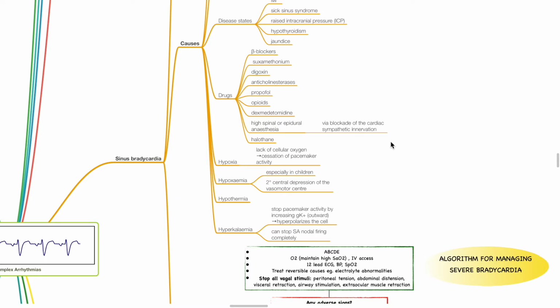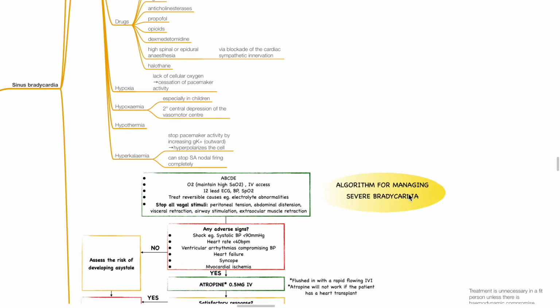Hypoxia causes lack of cellular oxygen and cessation of pacemaker activity and may result in sinus bradycardia. Hypoxemia, especially in children, can cause sinus bradycardia. Hypothermia and hyperkalemia are other causes of sinus bradycardia. Hyperkalemia stops pacemaker activity by increasing the outward potassium conductance, and this hyperpolarizes the cell. Hyperkalemia can stop SA nodal firing completely.